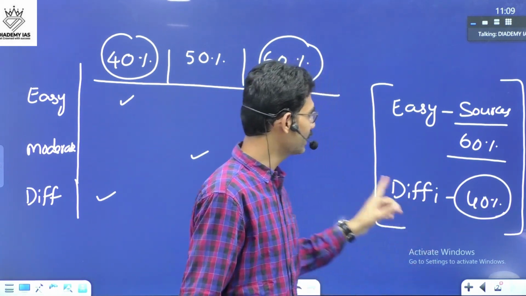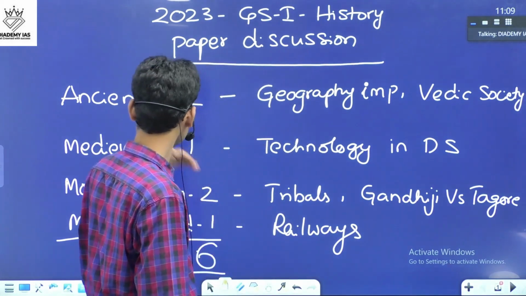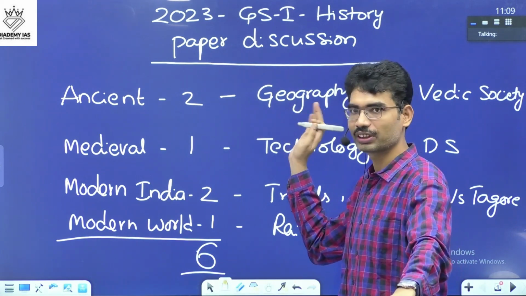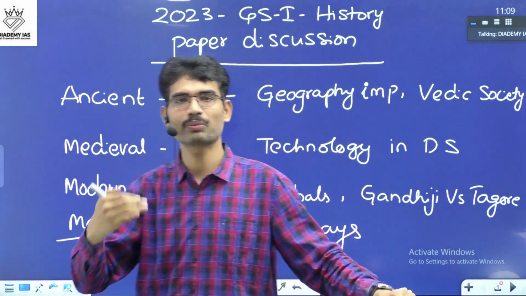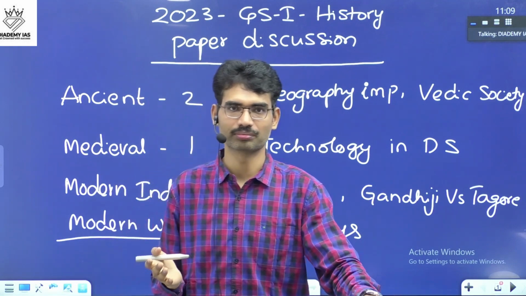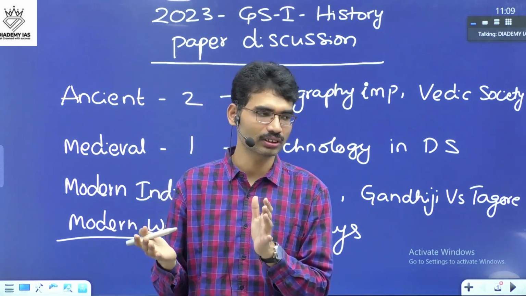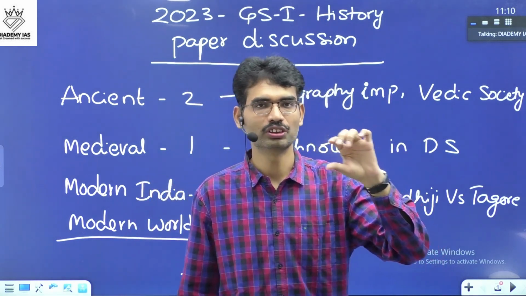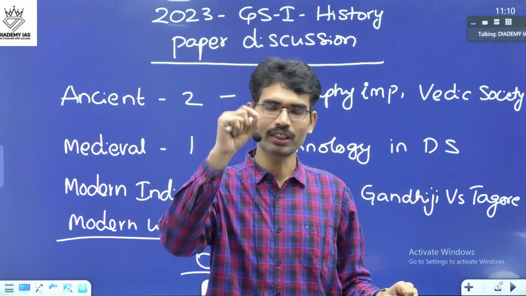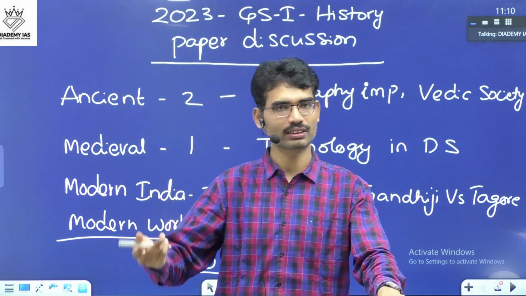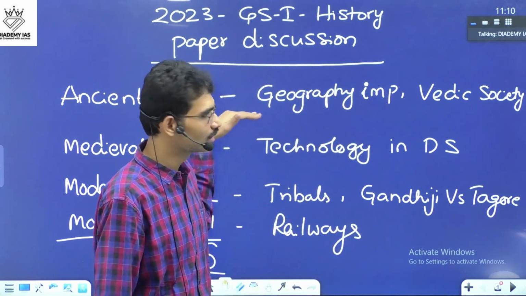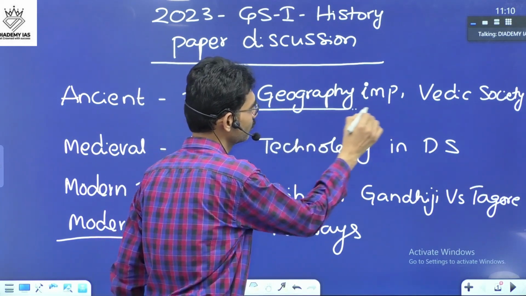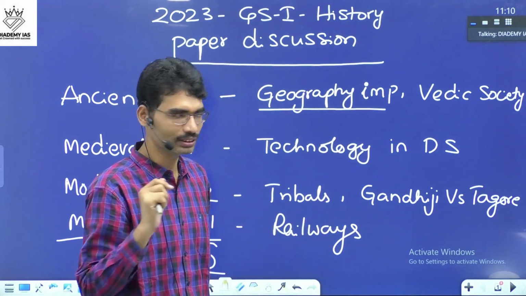With this understanding, let us go to our questions. In ancient India, 2 questions were asked. One is with respect to geography, how geography plays an important role in creating history. That is a very straightforward question. In R.S. Sharma itself, there is a particular chapter, the geographical setting of India. If you read that particular chapter, you will automatically answer this question. Because one particular chapter itself is dedicated in R.S. Sharma, that means it is a direct question. Then you should be able to score 60%.